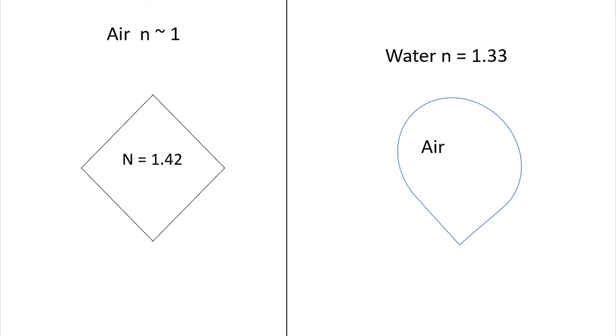Let's say that we had a ray of light, and that ray of light is coming in like this. Right now we're just going to focus on what it does when it enters this material. So let's say we have something like a plastic, 1.42, like a plastic or a glass, and we want to know how the light bends. It was going horizontal, so what path does it take when it hits this plastic?